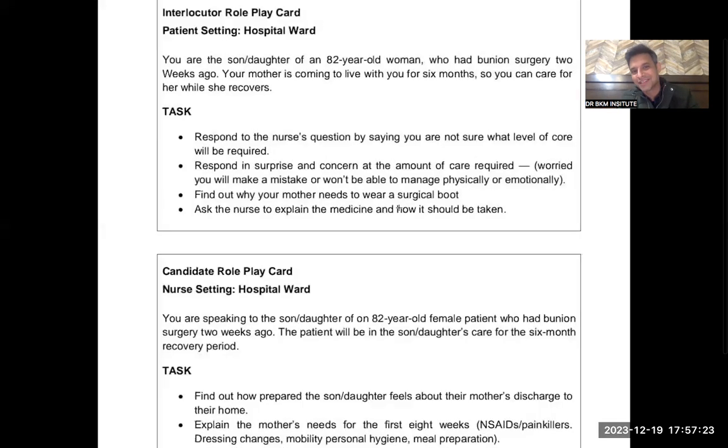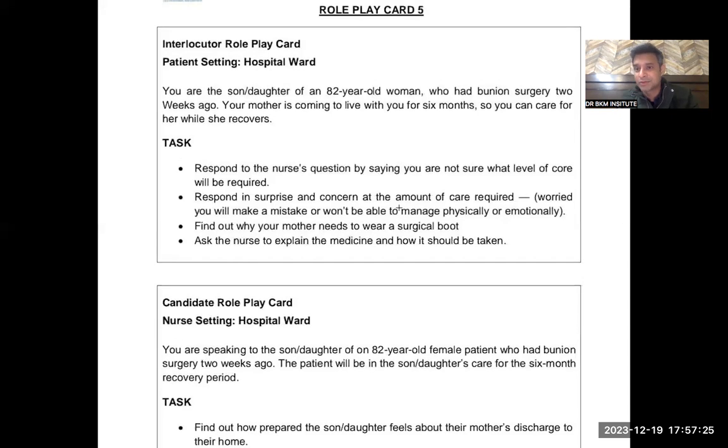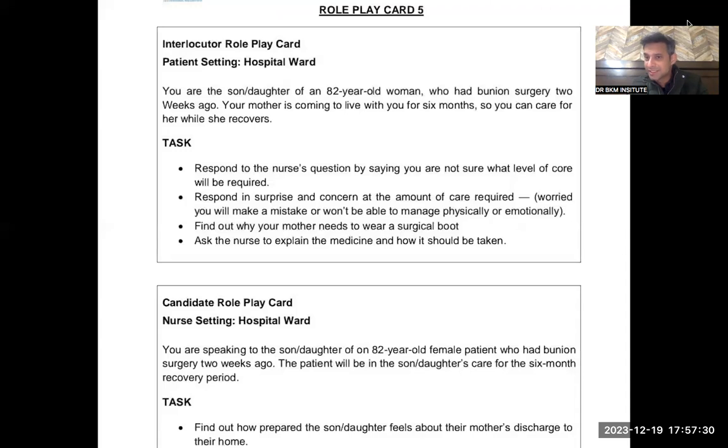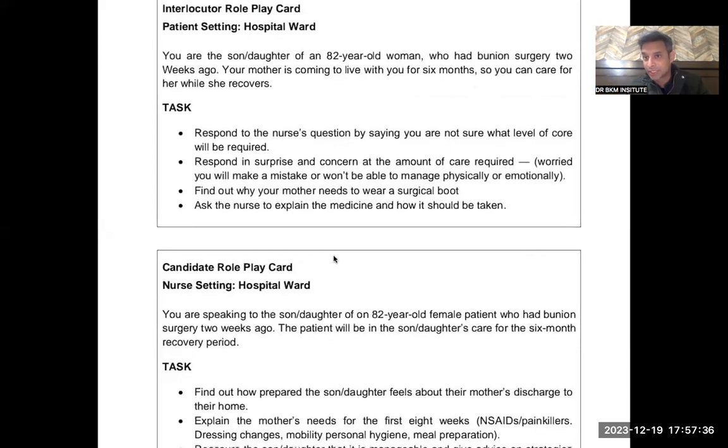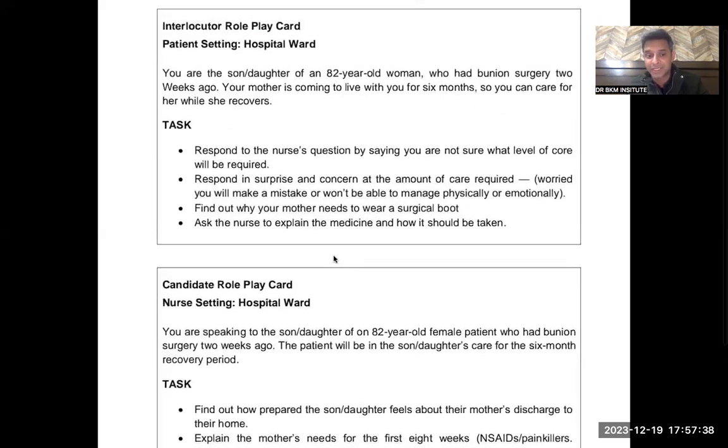So, okay, I'm doing this simple speaking because again, OET exam will never be difficult. It will always be an easy exam. It's just the way you perceive it. Like I'm reading this today, I'm taking both the task of patient and the nurse to make sure that you understand both the things what will happen in the exam.